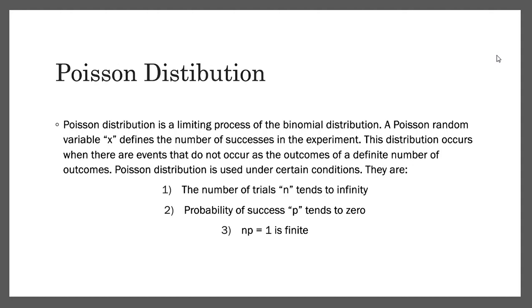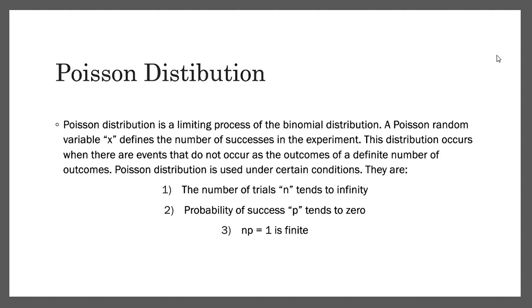The Poisson random variable x defines the number of successes in an experiment. So x is the number of successes. To find the distribution via the Poisson distribution, this distribution occurs when the events do not occur as outcomes of a definite number of outcomes.